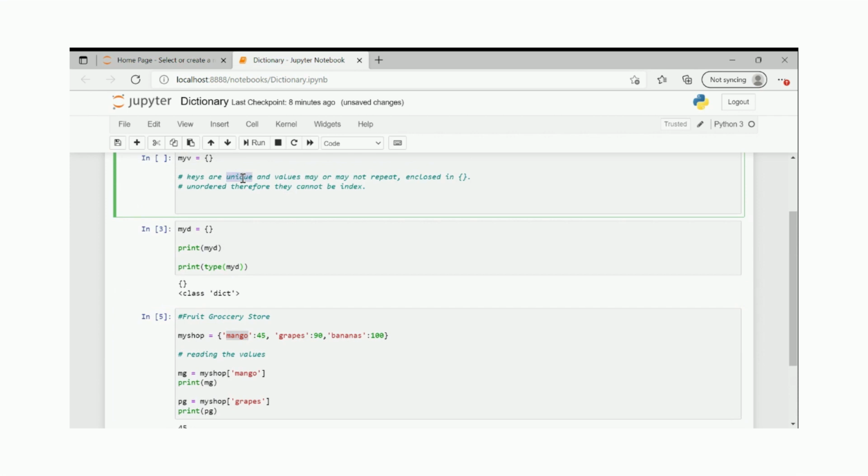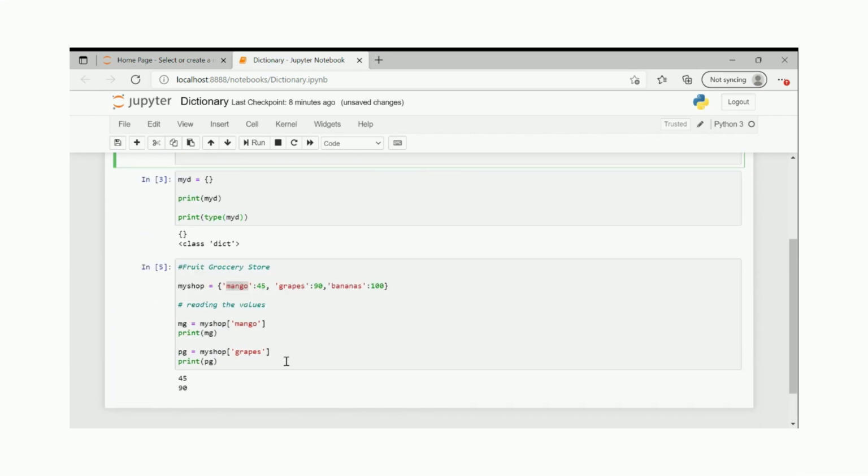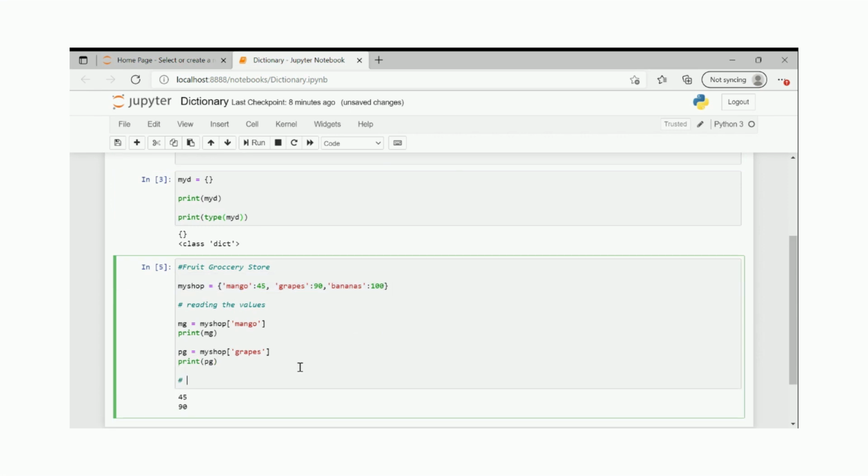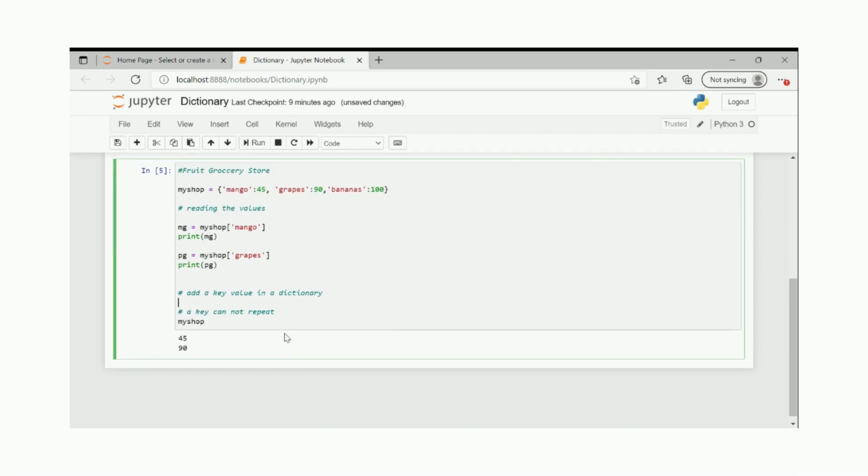It says keys are unique, which means your mango in this particular dictionary cannot repeat. Is it a true statement? Key cannot repeat. Let's say if I am repeating, what will happen? So let's see. Okay, before that, let's first understand how to add. So we are reading how to add a key value in a dictionary. It's very simple. Here only you will understand this unique concept also.